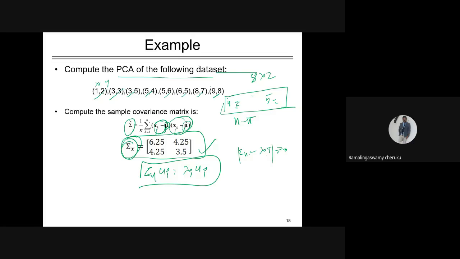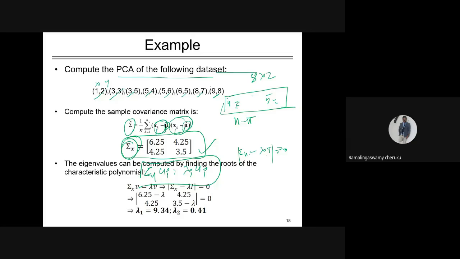By solving this equation, the eigenvalues can be computed by finding the roots of the characteristic polynomial. So this determinant should be 0, and you can solve it. Then you get the lambda values. As it is 2-dimensional data, it will have two lambda values. You have to arrange them in descending order: lambda 1 greater than lambda 2, its value is 9.34 and the other is 0.4.